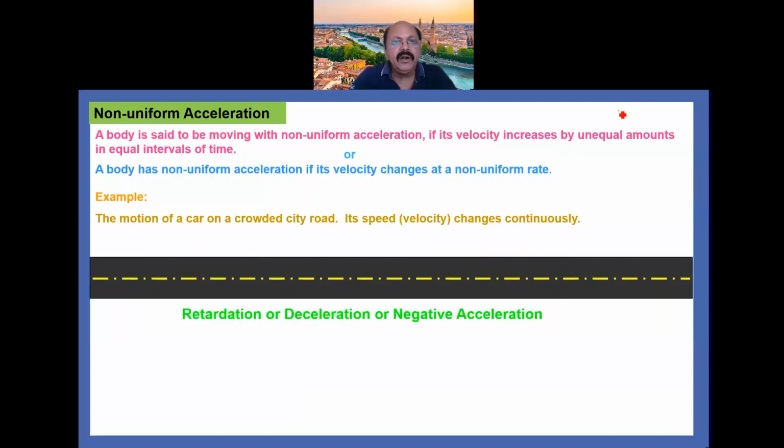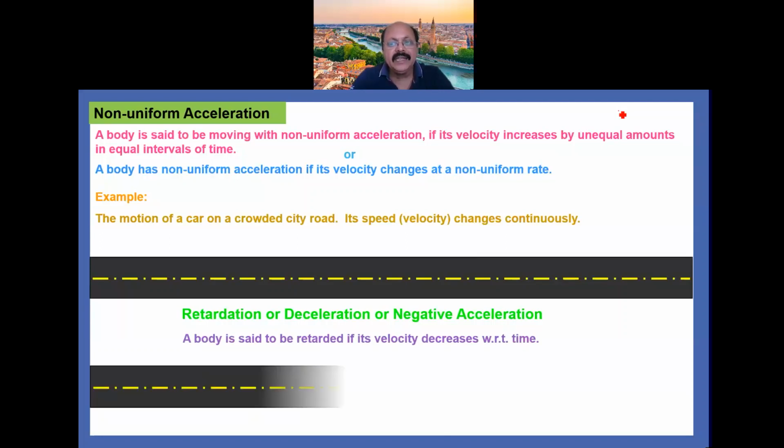Then the word retardation, or deceleration, or negative acceleration comes if the speed of the body decreases, meaning it is retarded. At that time the acceleration is called retardation or deceleration or negative acceleration. So a body is said to be retarded if its velocity decreases with time.